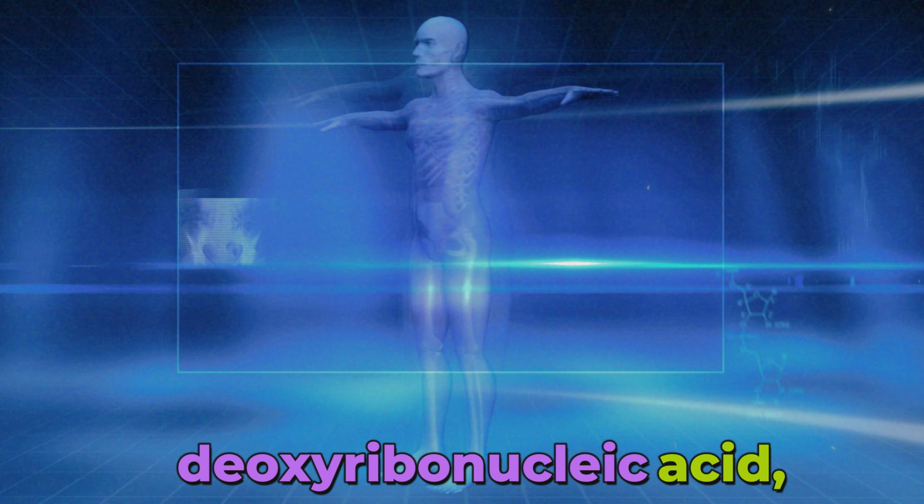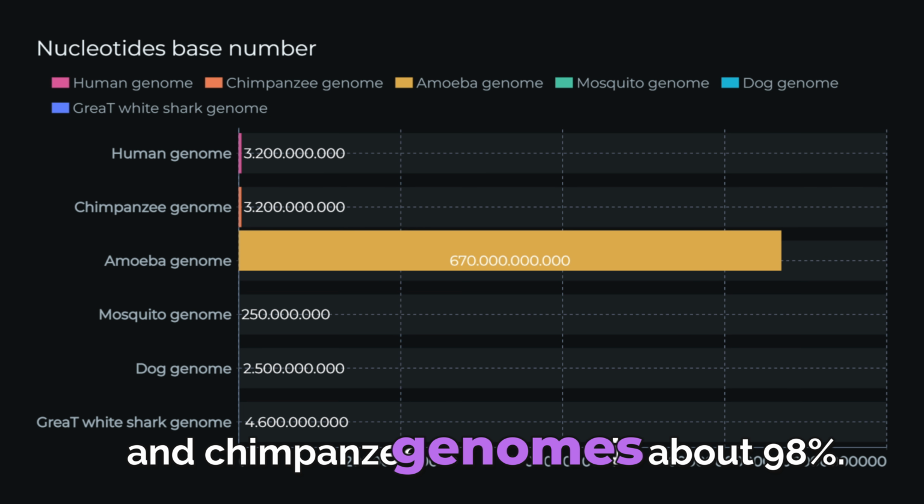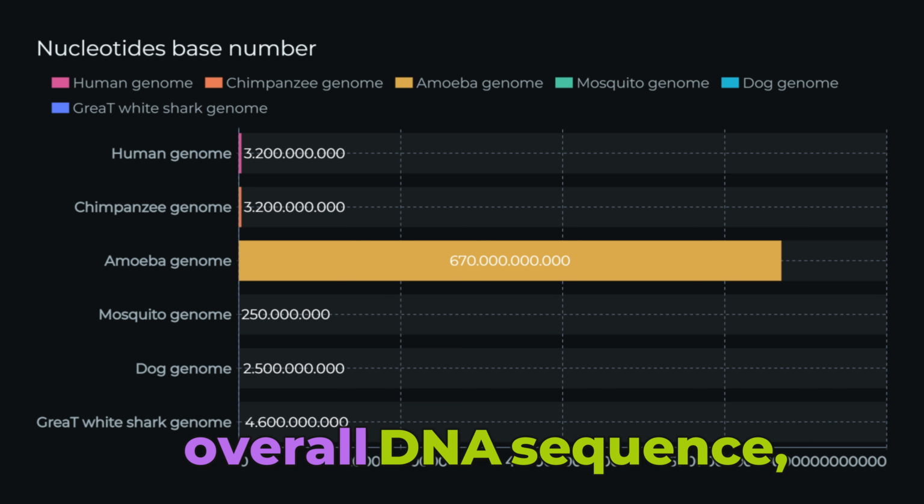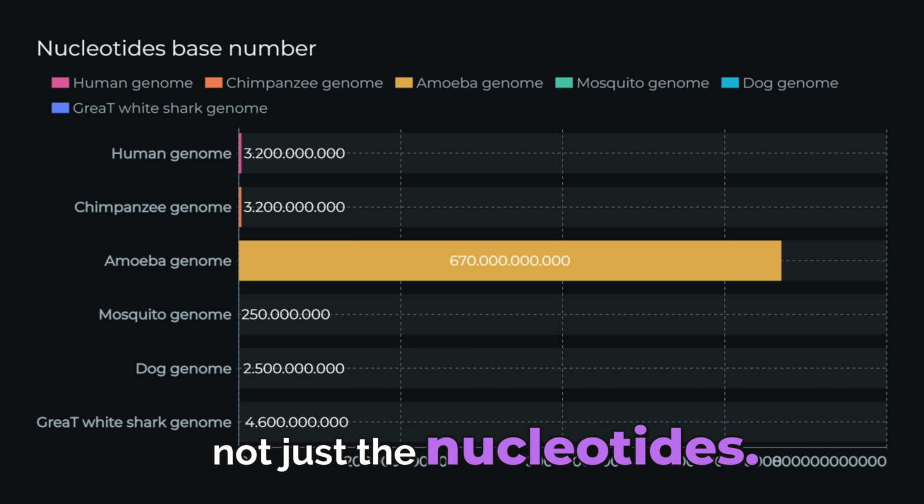The human genome has a little over 3 billion nucleotides, while the mitochondrial genomes of humans and chimpanzees differ by 1,462 nucleotides. The overall similarity between the human and chimpanzee genomes is about 98%, but this difference refers to the overall DNA sequence, not just the nucleotides.